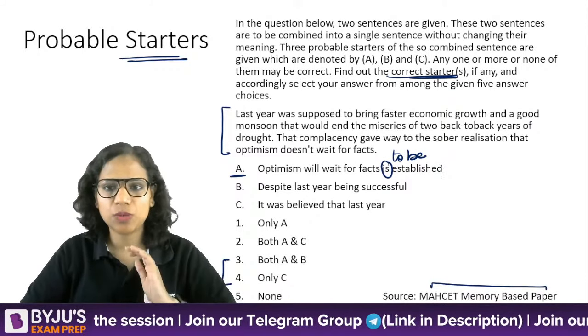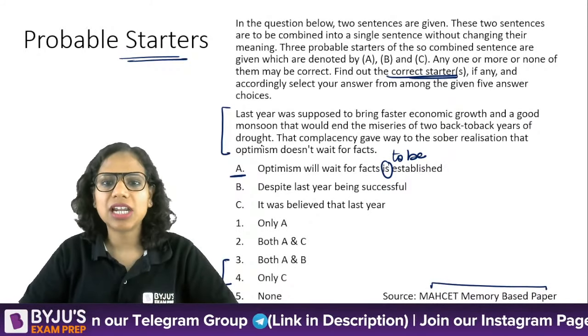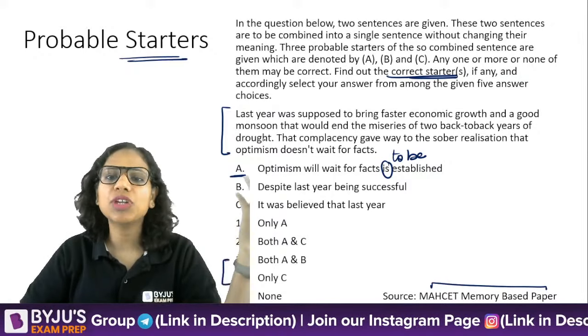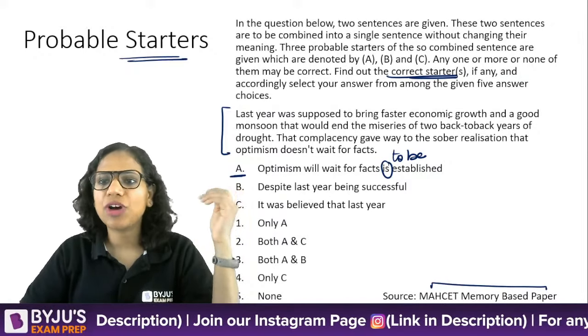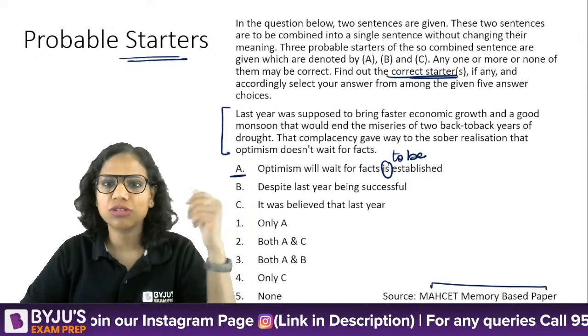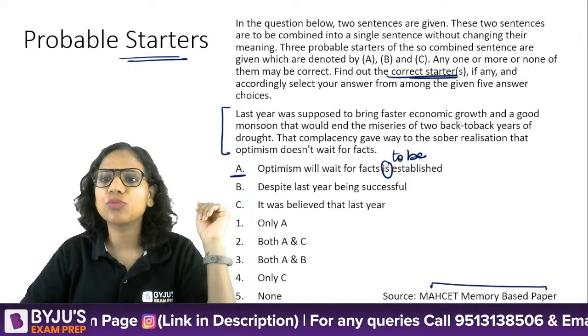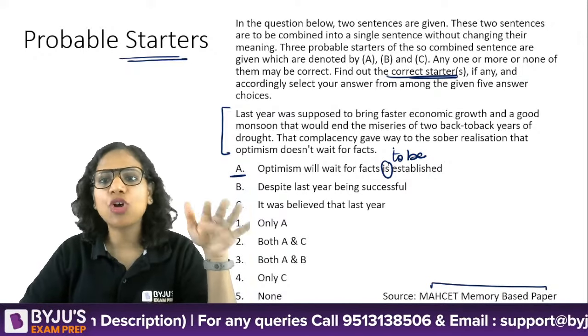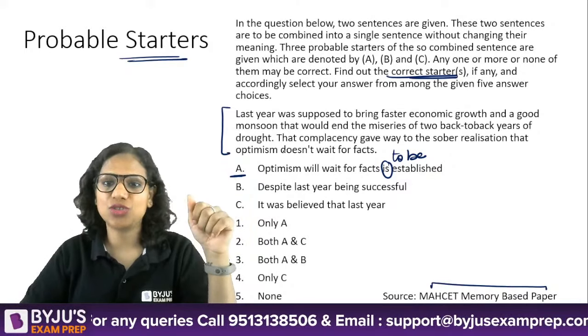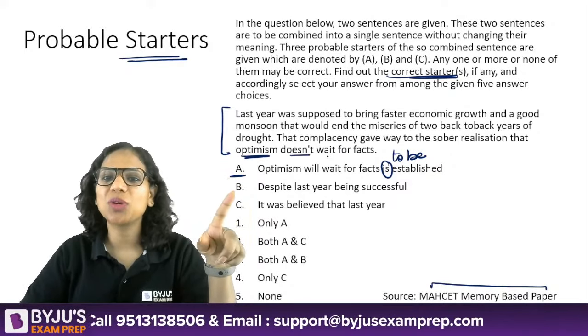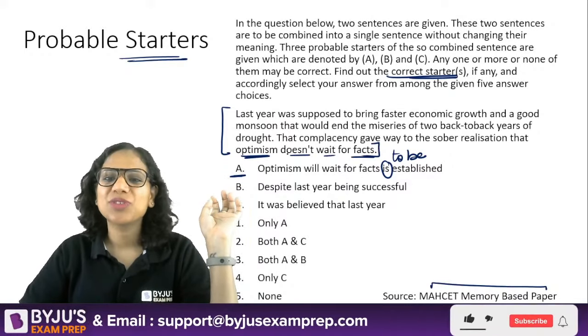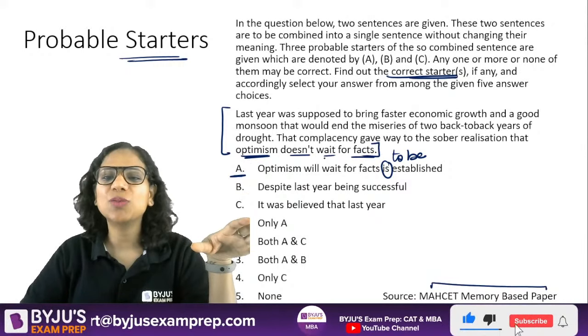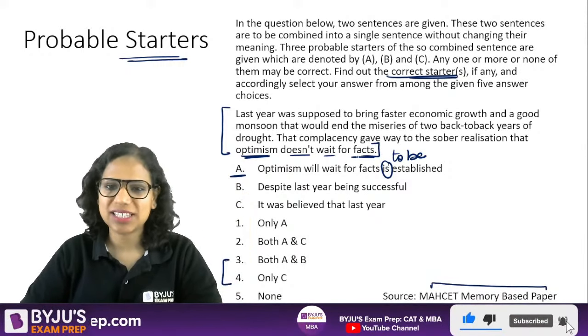So anyway, moreover, we need to understand that okay, last year we were expecting that there'll be faster economic growth and a good monsoon that would end the miseries of two back-to-back years of drought. That complacency gave way to the sober realization that optimism does not wait for facts. Okay, so that means we were being optimistic without really having a knowledge of the facts.